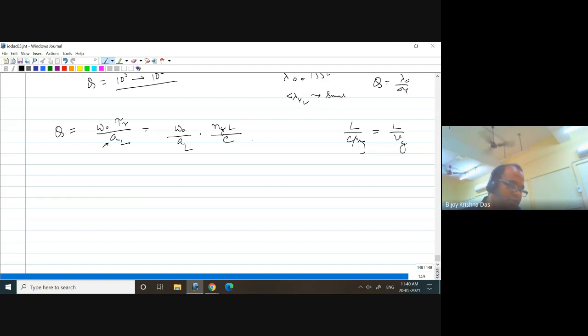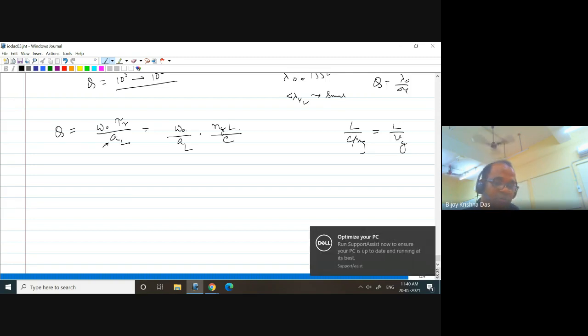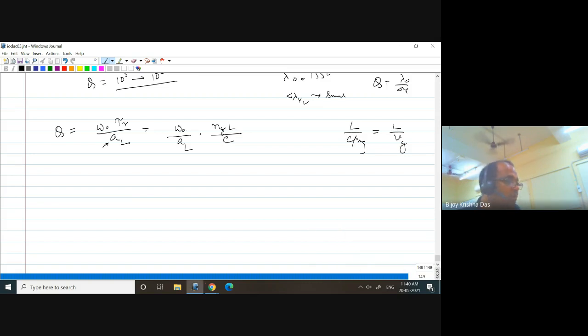So what does it mean? You have omega naught, the group index and AL. If your perimeter length is more, keeping AL fixed, you just increase the perimeter length. Suppose your waveguide has very minimal loss.